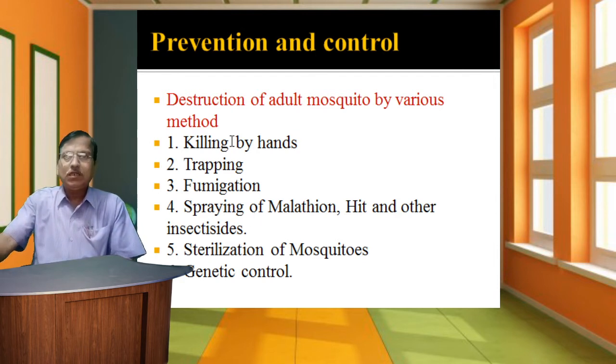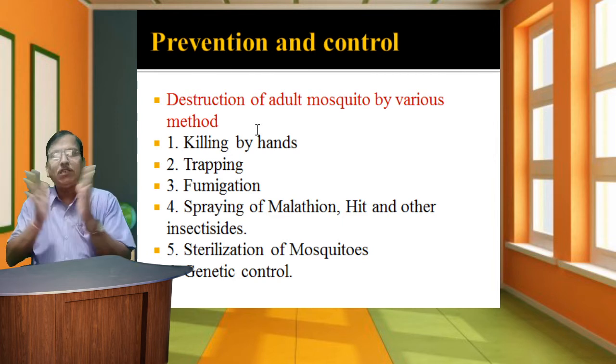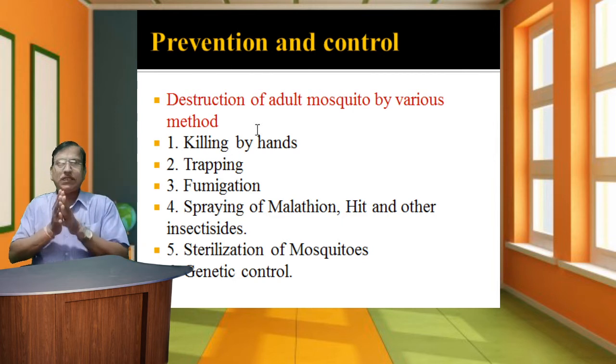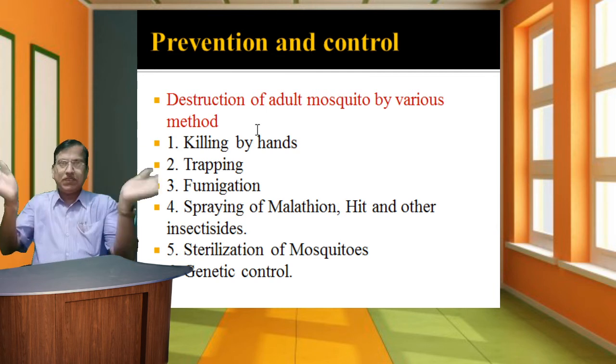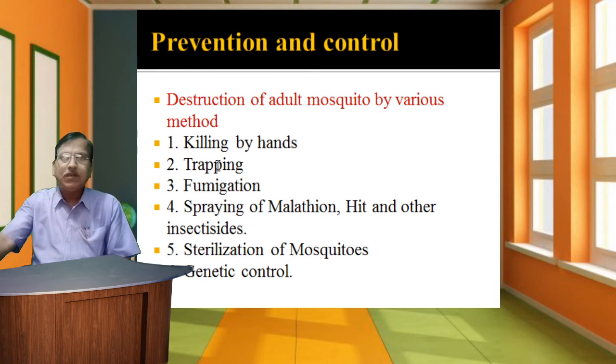The first is the destruction of adult mosquitoes by various methods, in the specific area where human beings are staying as well as outside. At this time, dirty places, wastewater and sewage water are spreading in the local area. The adult mosquito control methods are as follows: first, killing the adult mosquitoes by hand; second, trapping; third, fumigation.